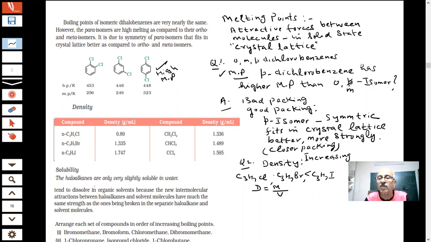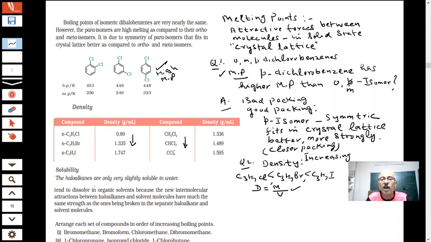This has more density, this has more density. Density is mass per unit volume. Students, you can apply this formula and you can see two factors are there, mass and volume. Volume is not increasing to that extent, but mass increases to a large extent. Therefore, density increases. As you can see, the numbers have been given in gram per milliliter. The density is increasing down the group. Here you see CH2Cl2, CHCl3, CCl4.